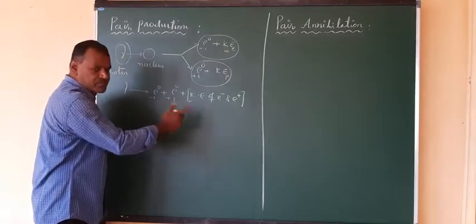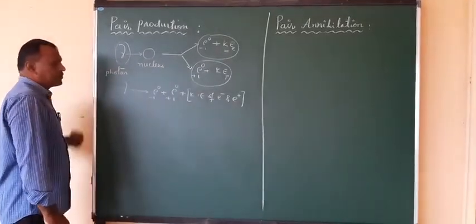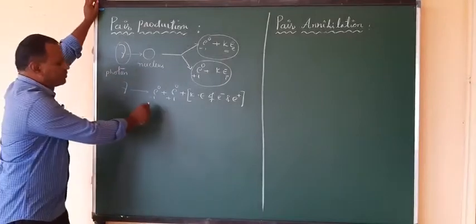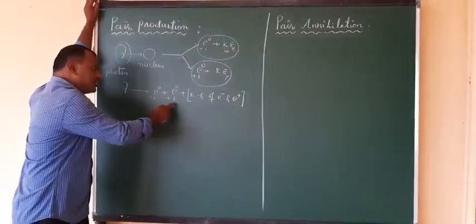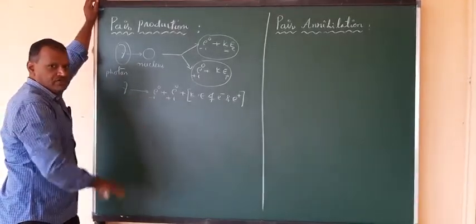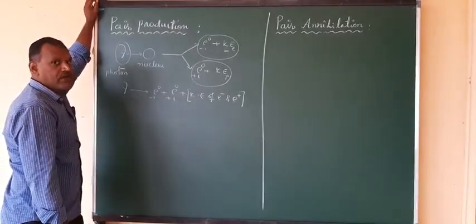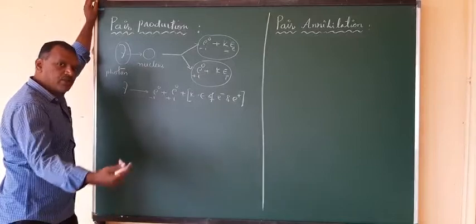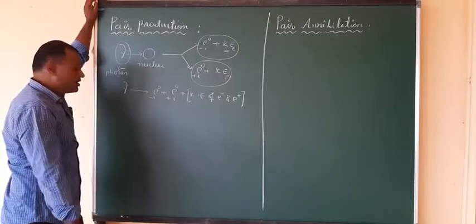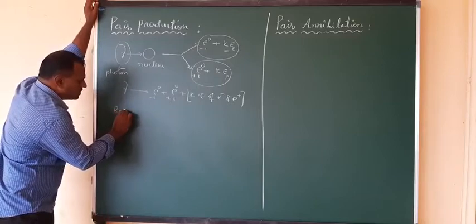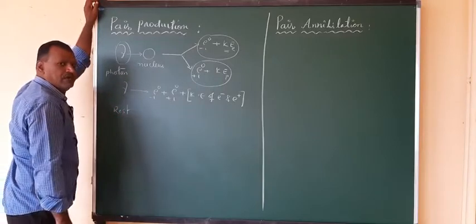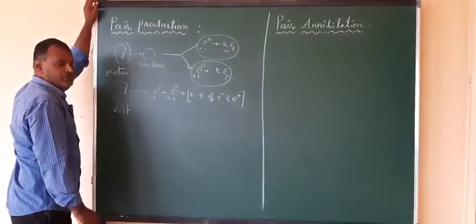Here you can observe the electron, and this is a positron. Now you can calculate the energy possessed by this electron when it is at rest, and in the same way, the energy possessed by the positron when it is at rest. That is the rest mass energy of an electron or positron. Both are equal because their mass is equal. Right? So I am calculating here the rest mass energy, when the electron is at rest.